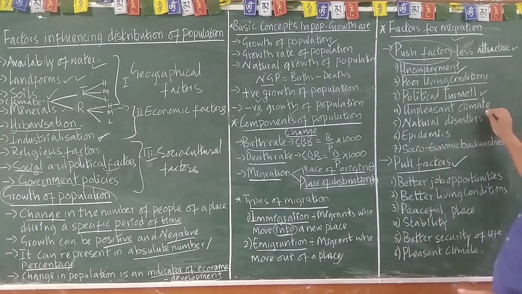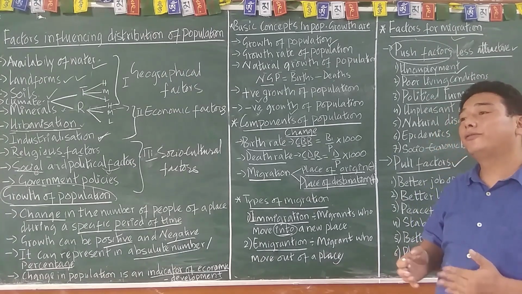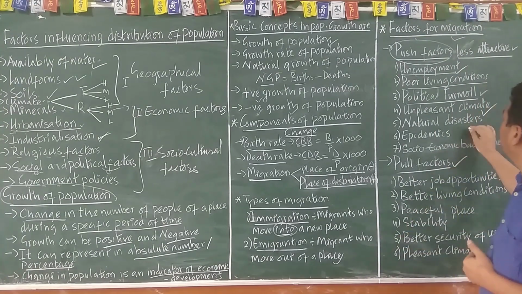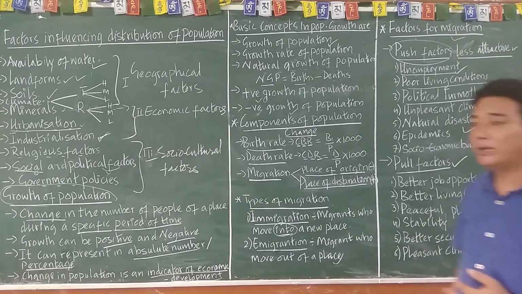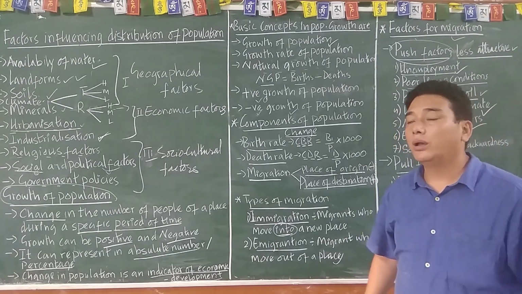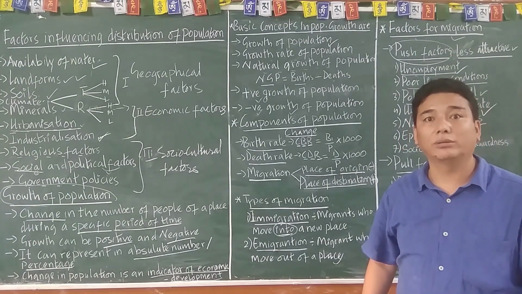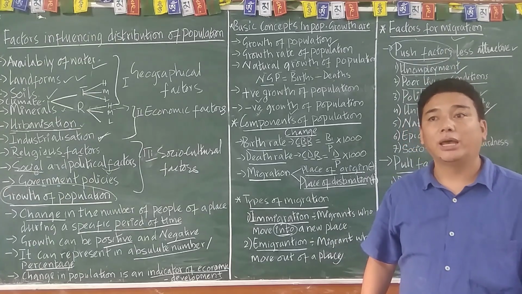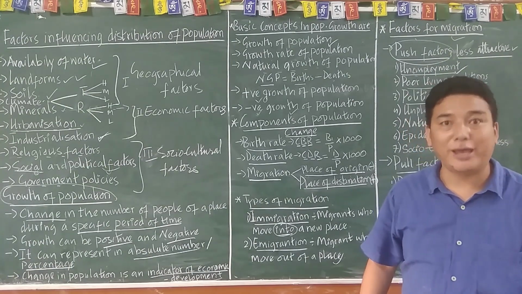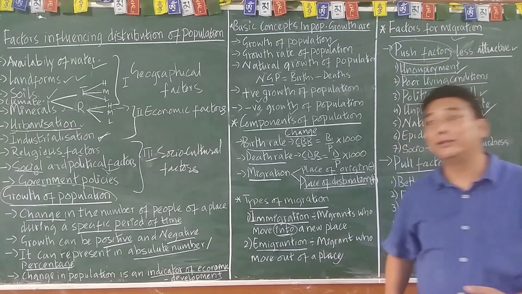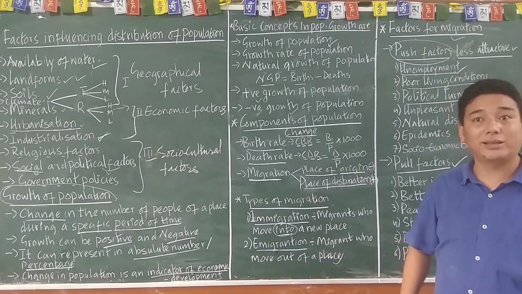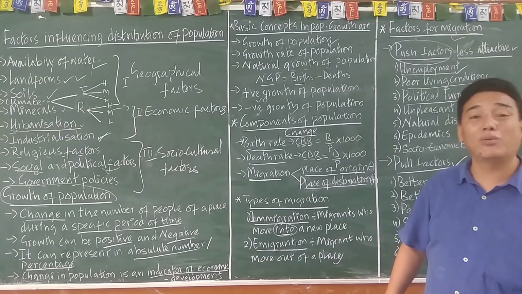All right, and the unpleasant climatic condition might have forced a person to move into a new land or new country, and then the natural disaster. For example, in 2016, there was a huge disaster in Nepal, which has led to Tibetan migration into different countries. And at the same time, what happened in Japan and what happens in China, all right, and many coastal areas, because the lands are submerging into the water, all right.